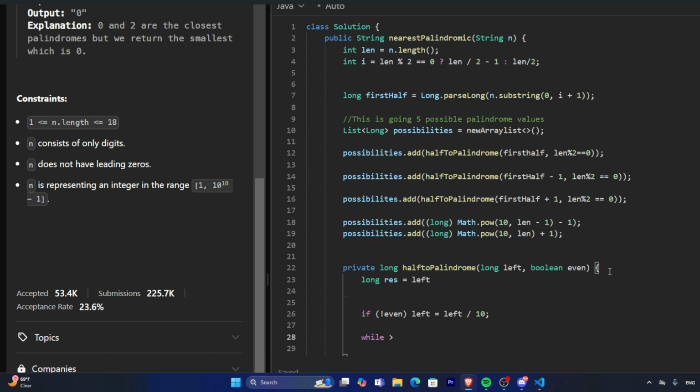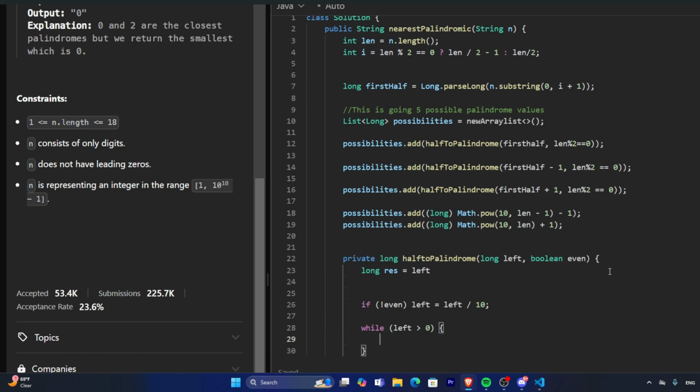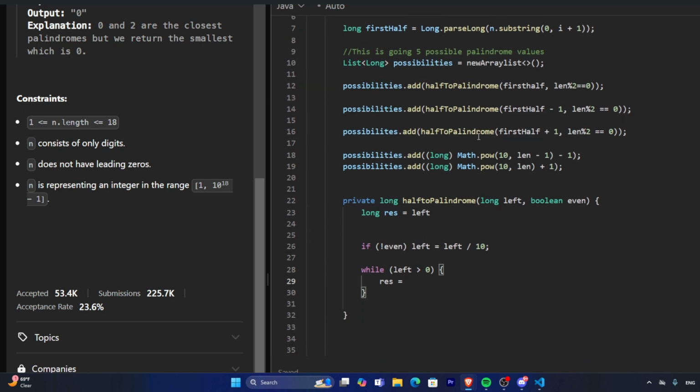And while left is a non-negative number, so it's greater than 0, then we want to append the numbers that are going into our integer array. So for our first half, it's going to be res times 10, so we can get to that next decimal place, and then left modulus 10, which will get the remainders and then append it to that value.